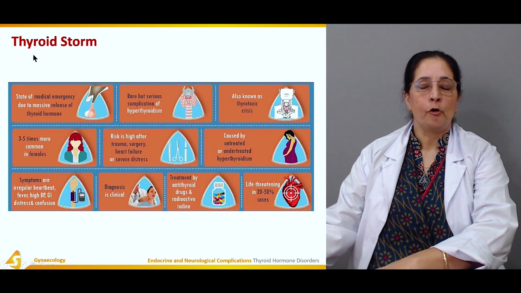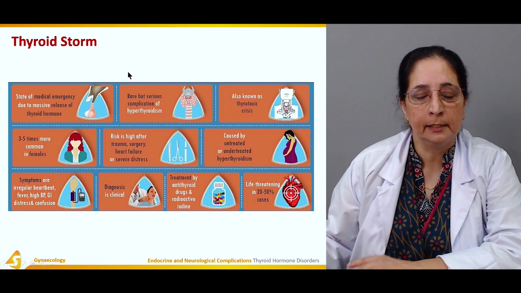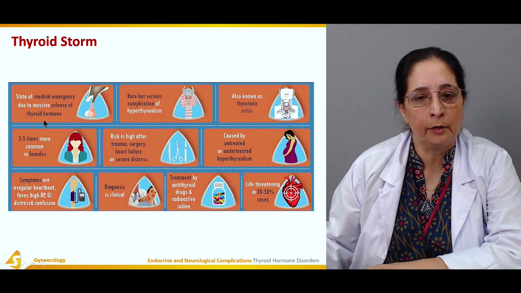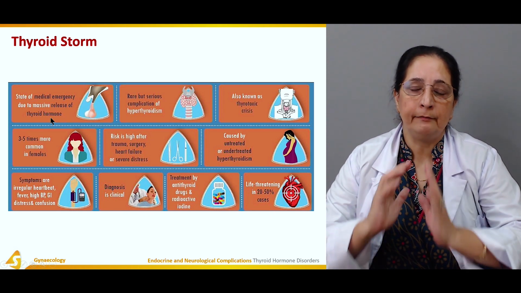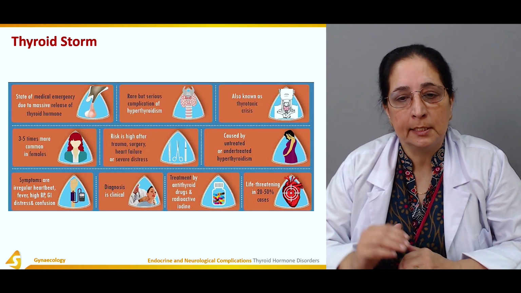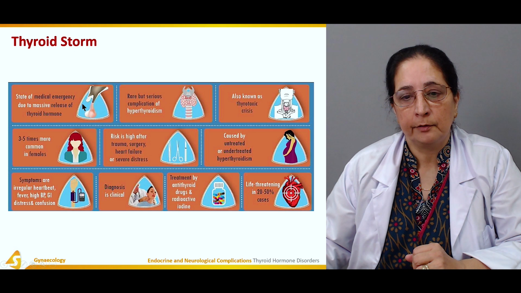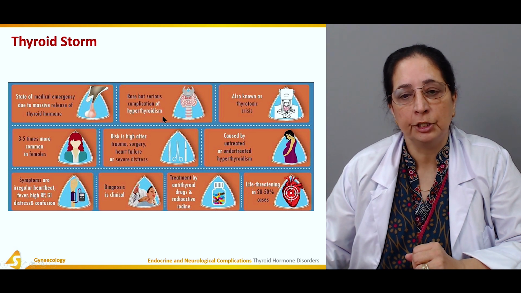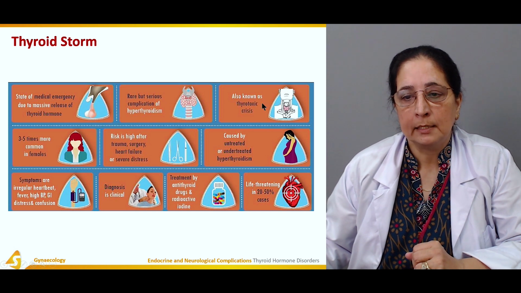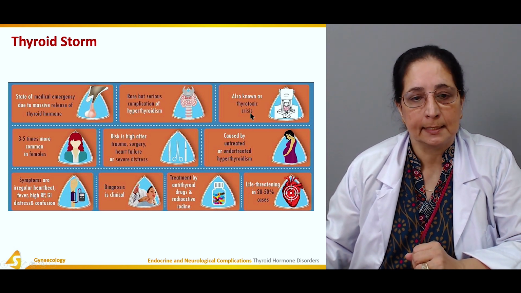Then we have thyroid storm. It's another condition. It's a state of medical emergency due to massive release of thyroid hormone. So excessive release of thyroid hormone, and it's an emergency situation. It is a rare but serious complication of hyperthyroidism, known as thyrotoxic crisis.